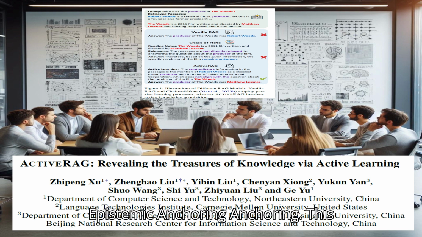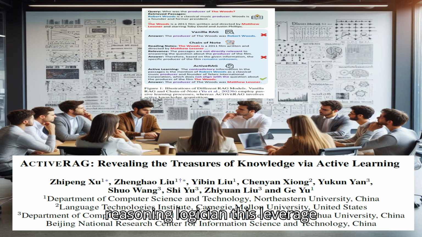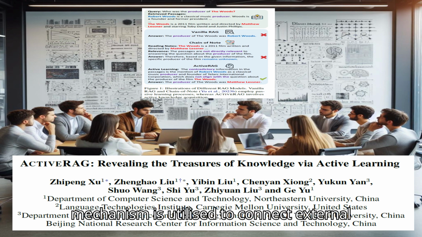Epistemic anchoring. This pertains to unfamiliar knowledge and focuses on representing information previously unknown to the model. Logical reasoning. This leverages structured information to draw logical conclusions and refine the model's problem-solving capabilities. Cognitive alignment. This deals with knowledge that may contradict the model's pre-existing understanding, preventing factual errors and mitigating the hallucination of LLMs. Cognitive nexus. Following the constructivism learning theory, the cognitive nexus mechanism is utilized to connect external knowledge with the inherent cognition of LLMs.